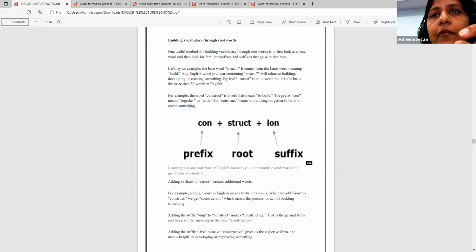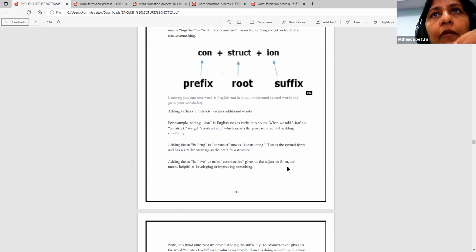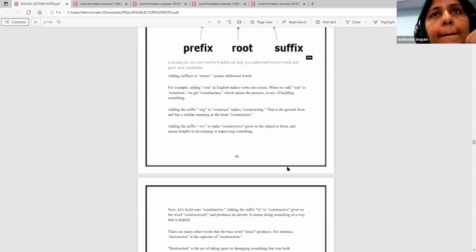Construction. That is adding a suffix. Constructing is the gerund and has a similar meaning to the noun construction.